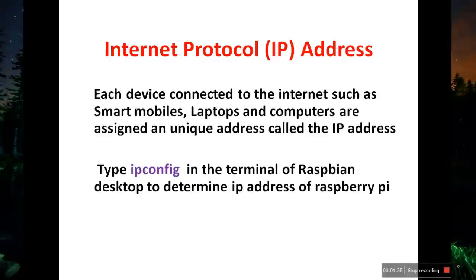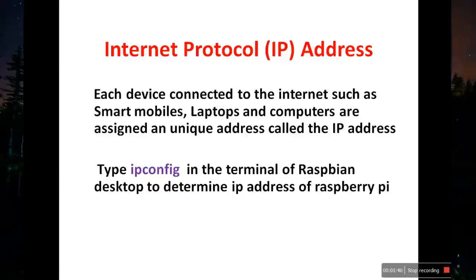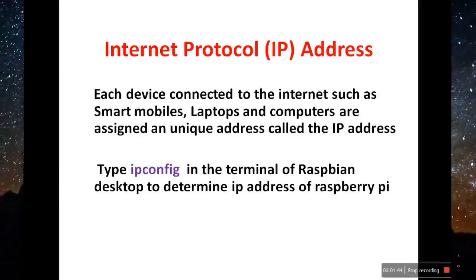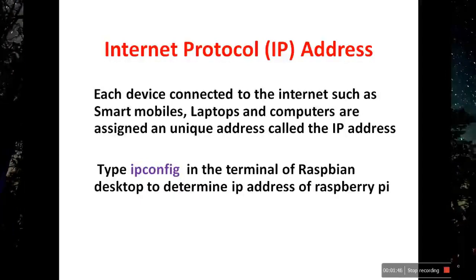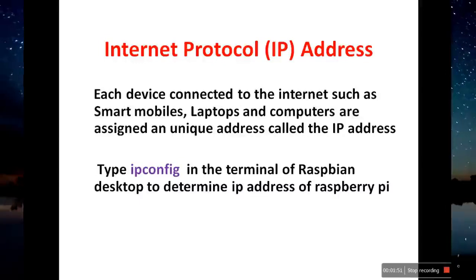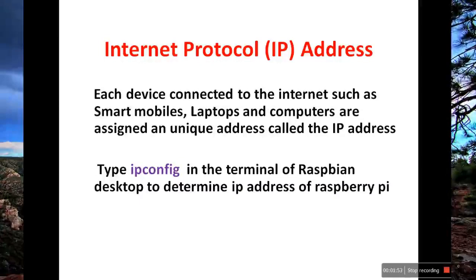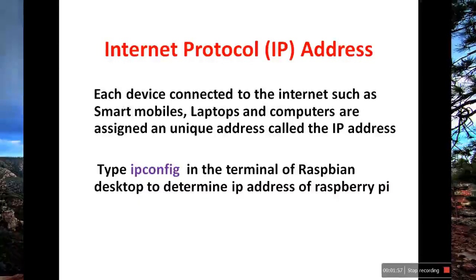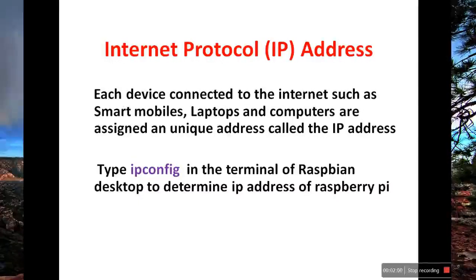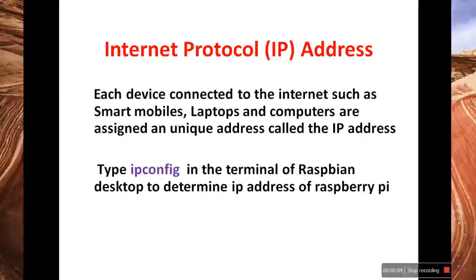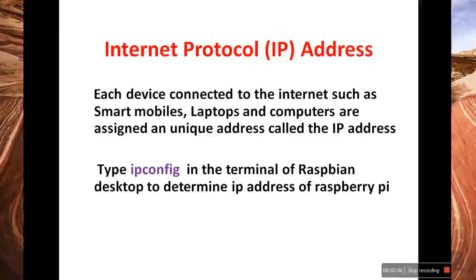Next, Internet Protocol address. Actually, each device connected to the internet, such as smart mobiles, laptops, computers, is assigned a unique address called the IP address. So this IP address will help the data from the server to reach the correct computer or the correct smartphone. So to find the IP address of the Raspbian desktop, you have to type ipconfig in the terminal of Raspbian desktop to determine the IP address of the Raspberry Pi.